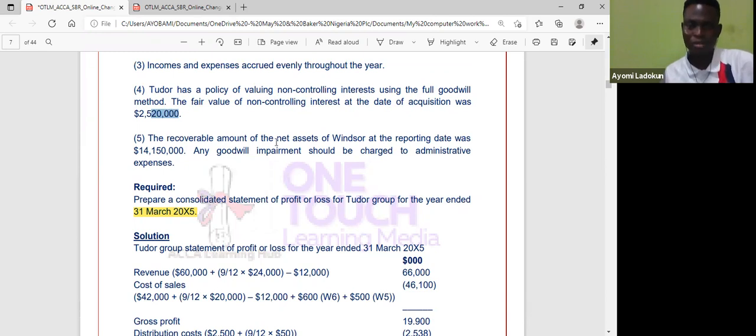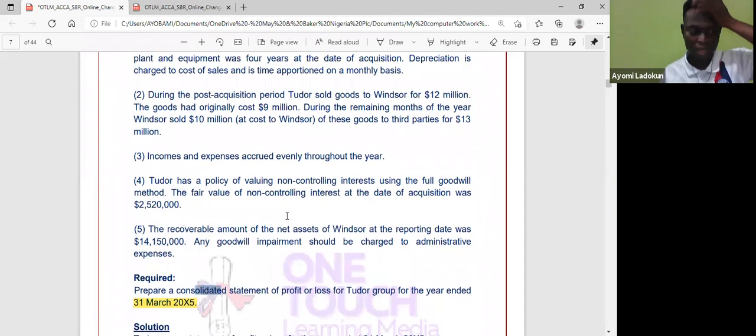Now, the recoverable amount of net assets of Windsor at the reporting date is 14.1. So once I'm given the recoverable amount of net assets, that means I use it to compute impairment for goodwill. Remember, I use it to compute impairment for my goodwill. So I look at the net assets at acquisition, then I look at the recoverable amount at reporting date to see whether goodwill has been impaired. So in the answer, I should prepare the consolidated statement of financial position.